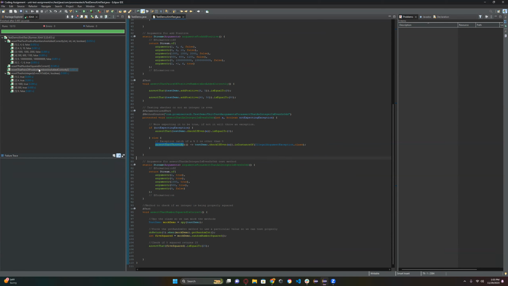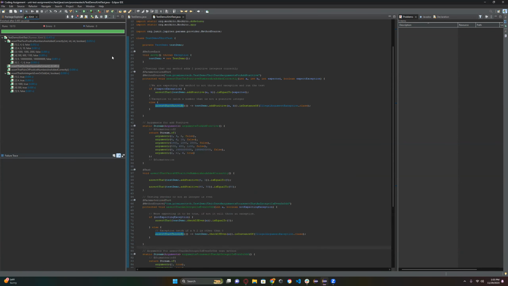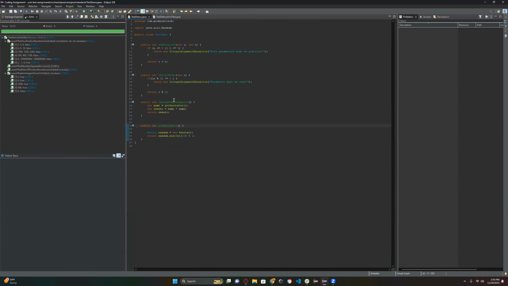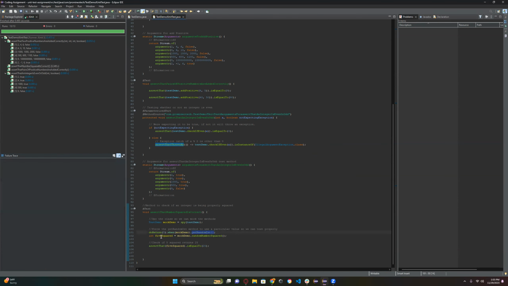The last one is the assert number is squared. So that's when we were spying on test demo, which is, we had this set up here, the before each. And then it runs the methods inside of the mock demo. But to make sure that we can test this, because the idea of this function here, the getRandomInt, is to actually return a random number, the doReturn actually kind of short circuits that, and we tell it a value to use so that we can actually make an assertion that a number squared is equal to something.